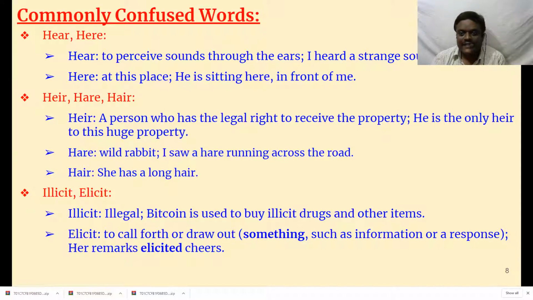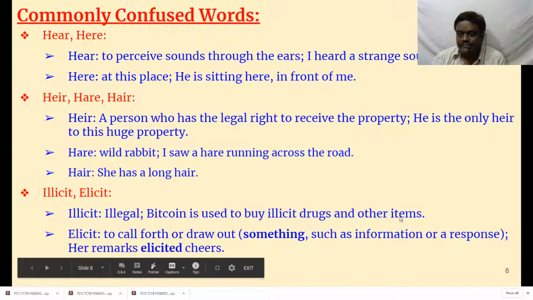Then illicit and elicit. Both look alike, a small difference. Illicit means illegal. Illegal is a noun, whereas illicit is an adjective. Both mean one and the same. For example, Bitcoin is used to buy illicit drugs and other items. Illicit drugs means illegal drugs.